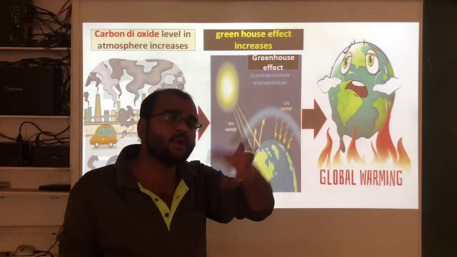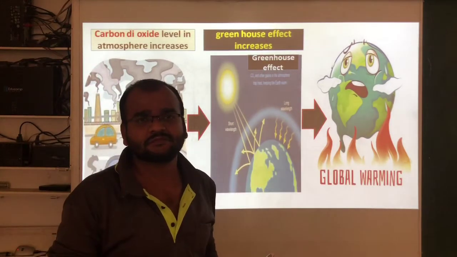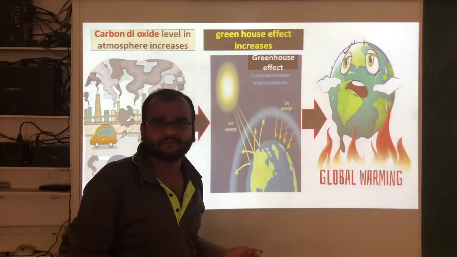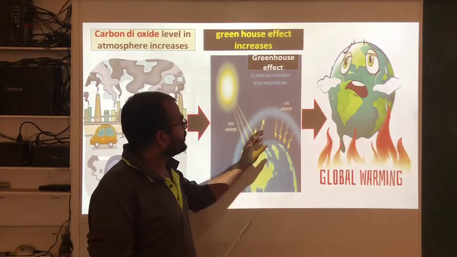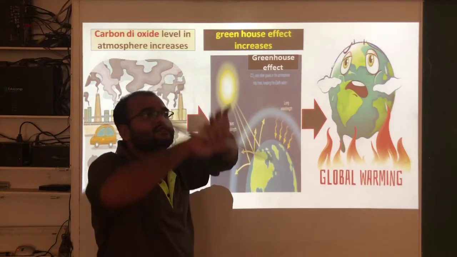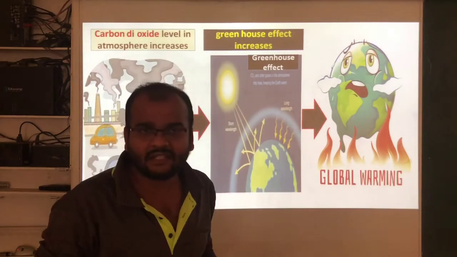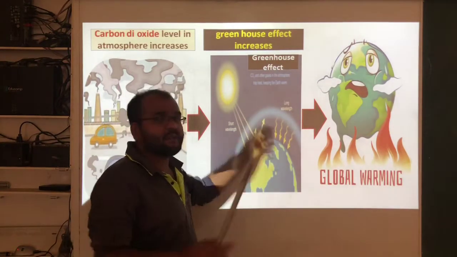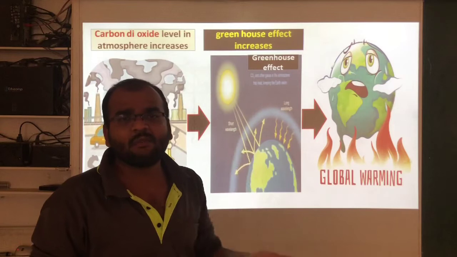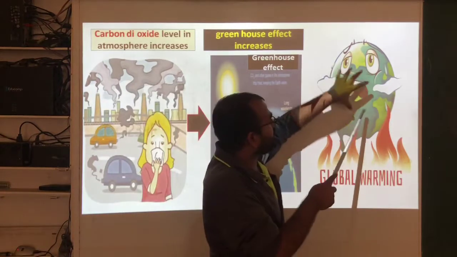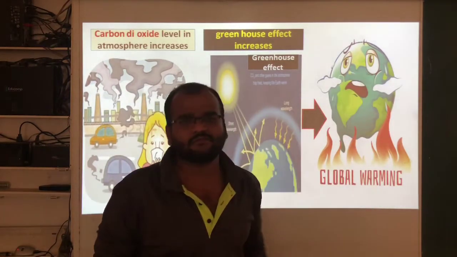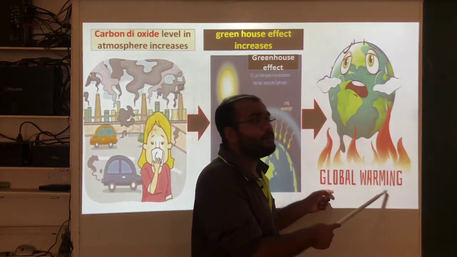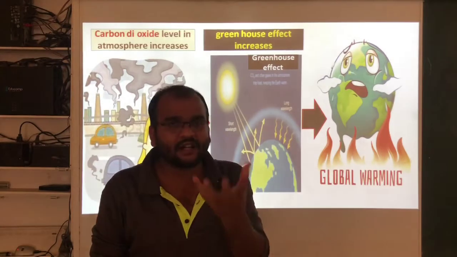If the level of carbon dioxide increases in the atmosphere, it can hold more sun rays than before. Then the temperature on this earth surface increases rapidly. If the temperature is increasing day by day, then our earth will get warmer. So we can call that global warming. The globe means earth.